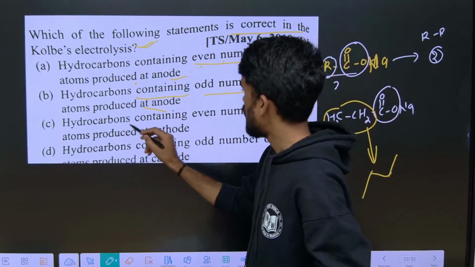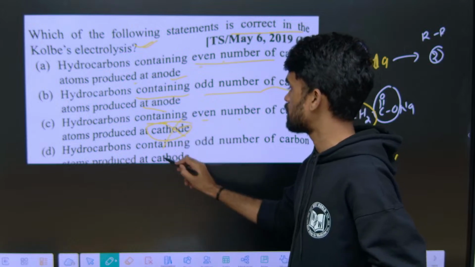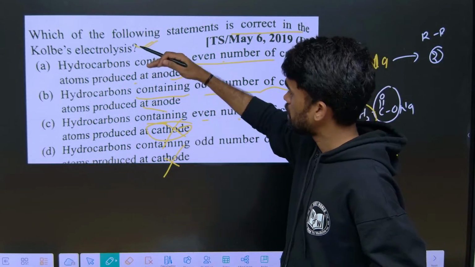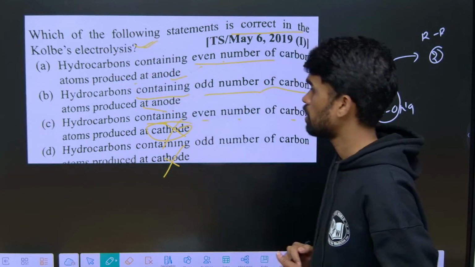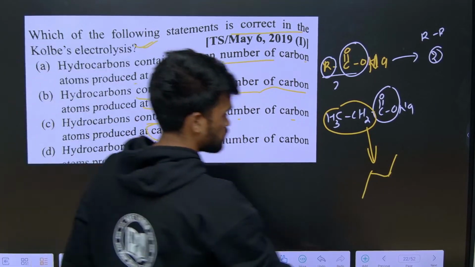Okay, next, hydrocarbons containing even number of carbons. See, products will not be formed at the cathode, so no need to discuss C and D. So the most exact, most correct answer will be option 1 only. I hope it is clear. Okay, then next, let's move forward.